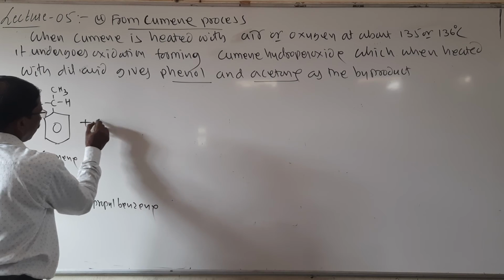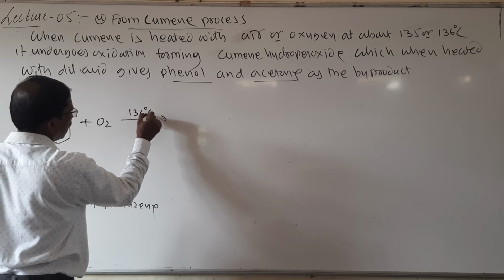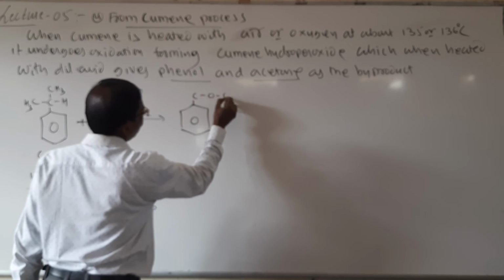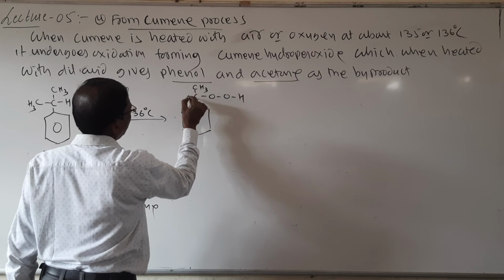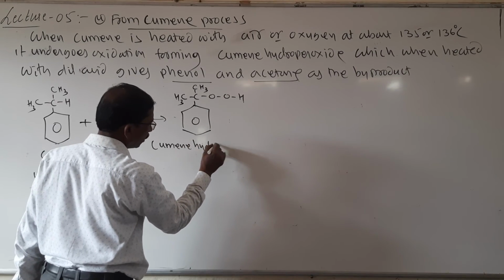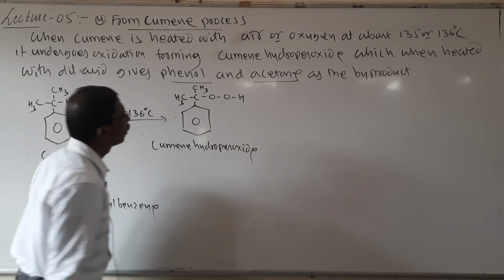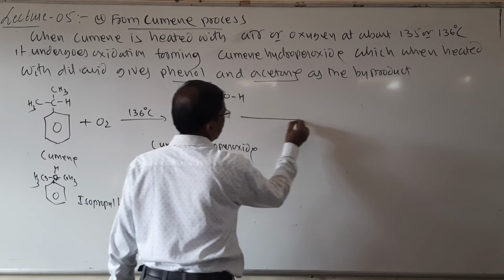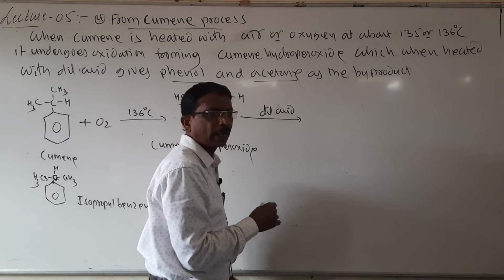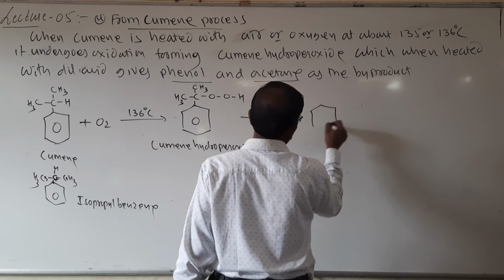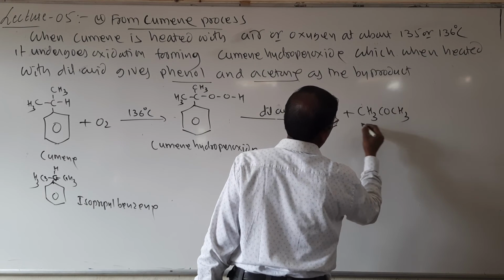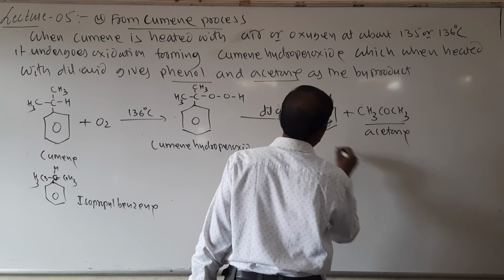So when this cumin is treated with oxygen at about 136 degrees centigrade, it undergoes slow oxidation, and here it forms COOH, CH3, CH3. It is called cumin hydroperoxide, which, when heated with dilute acid or sulfuric acid, forms phenol plus acetone as the byproduct.